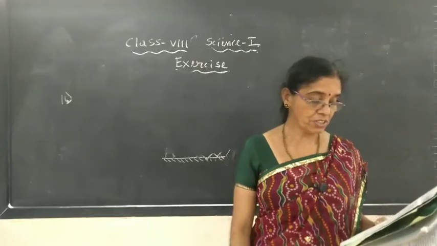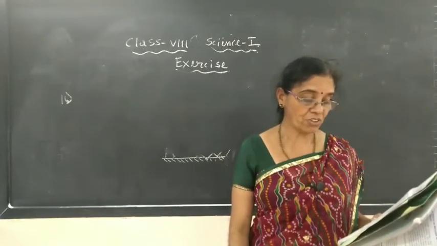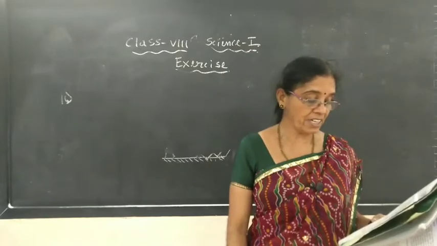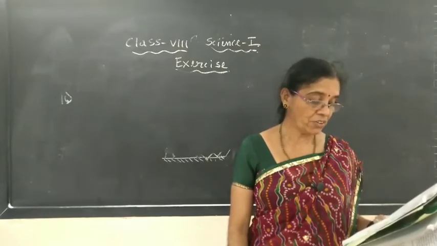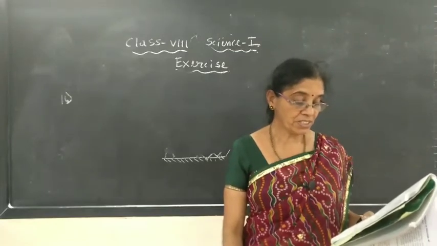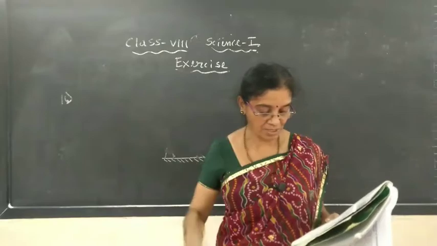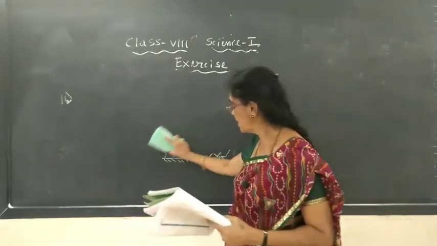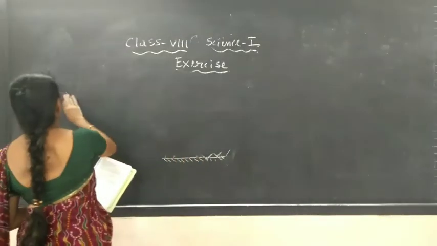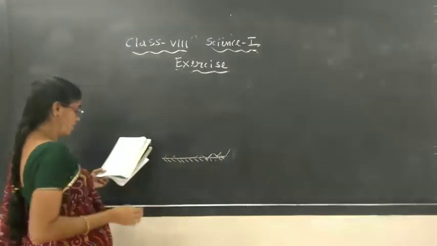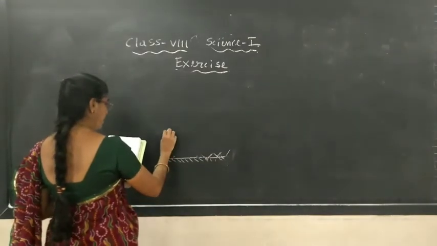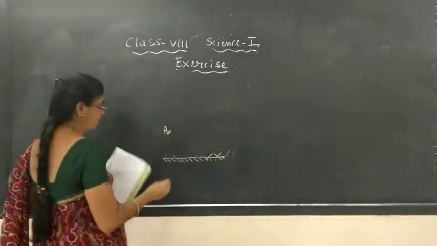And last question, find out the position of the image of an object situated at A in the plane mirror. Find out the position of the image of an object situated at A in the plane mirror. Another diagram, 17th one. Where is point A? Point A is somewhere here.